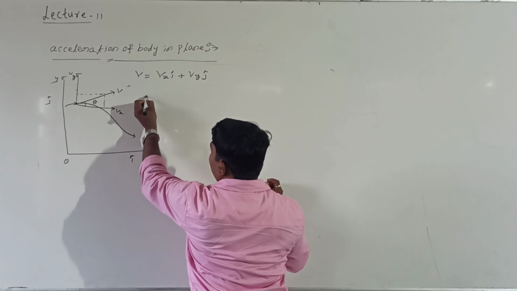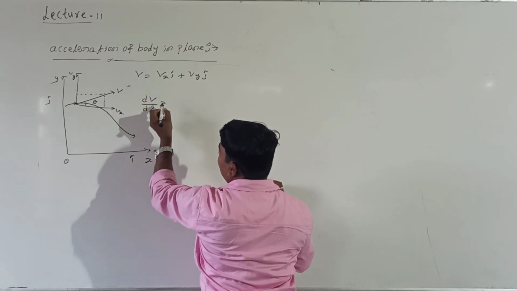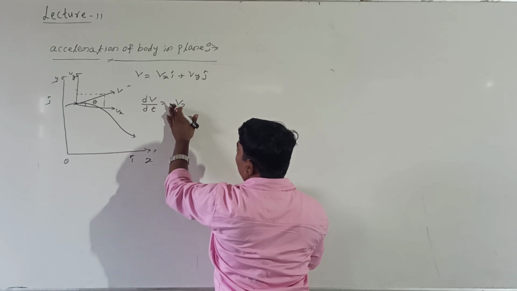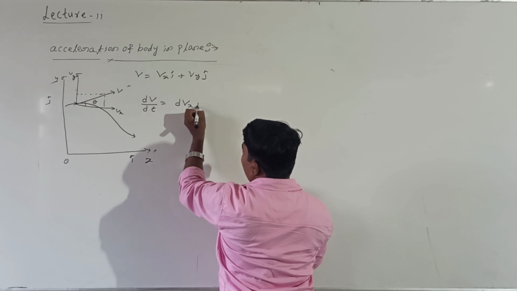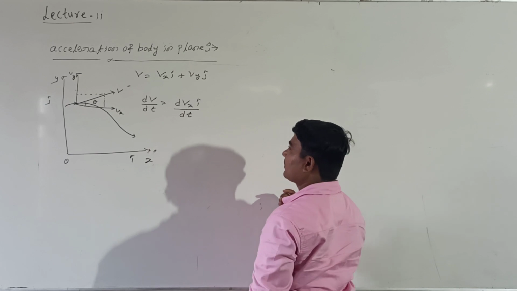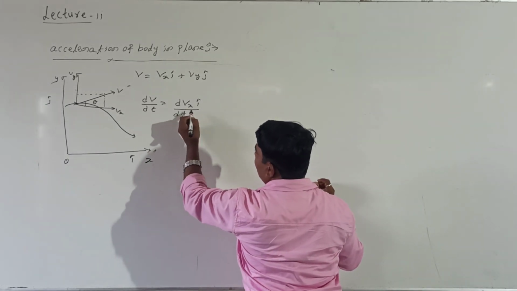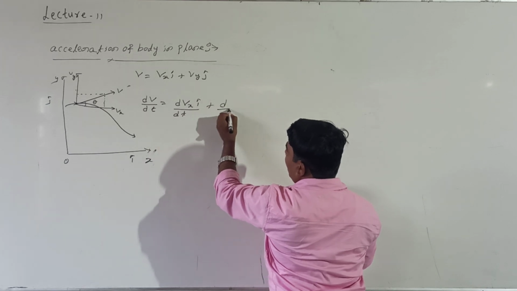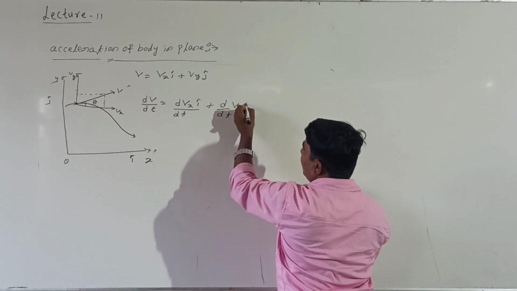This is dv divided by dt, equal to dvx by dt i cap plus d by dt of vy j cap.